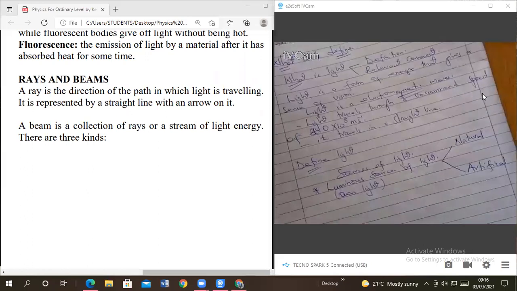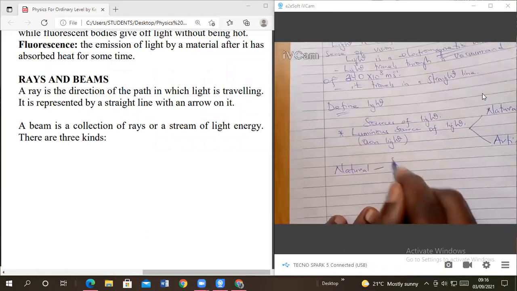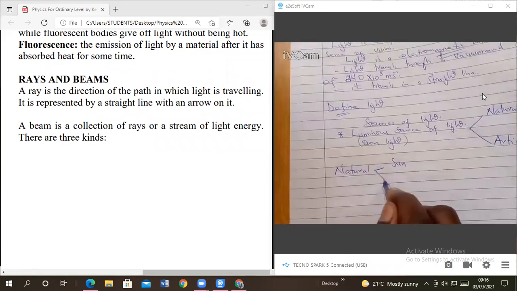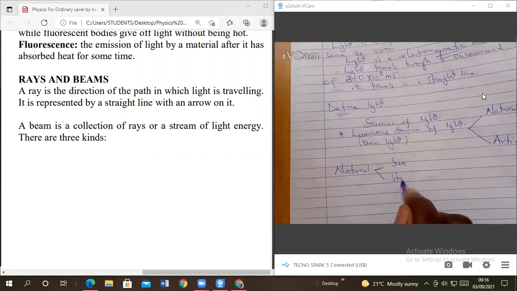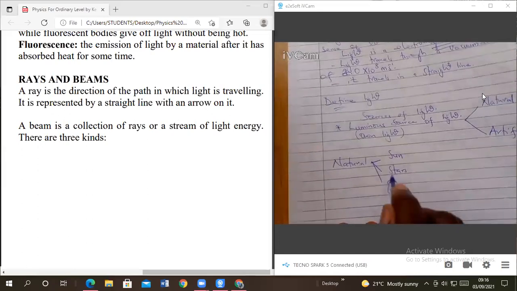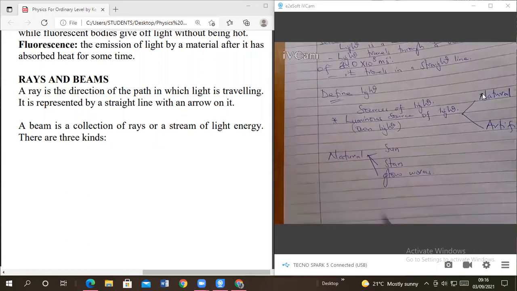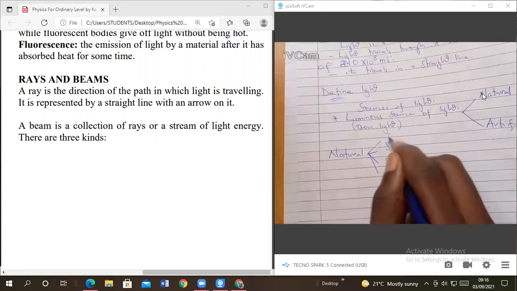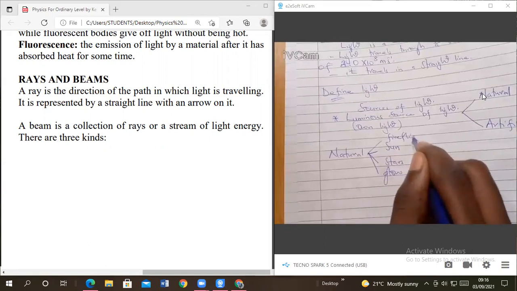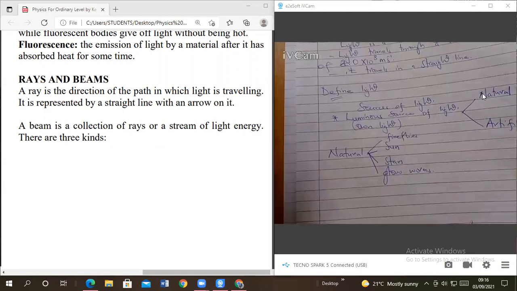Natural, if you remember, we have the sun, we have the stars, we have the glowworms, what else? We have the fireflies. Members, we have the what? Fireflies. Yes, those are the common ones.